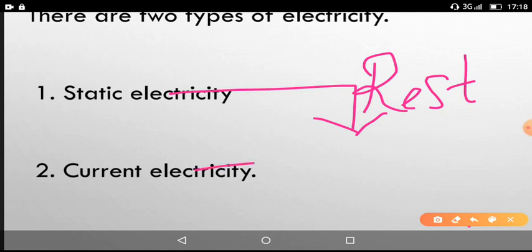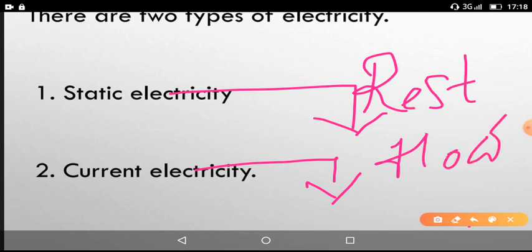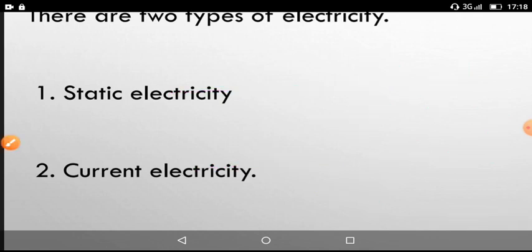And the second one is current electricity. Current electricity is produced due to flow of the charges, either electrons or any other charged particles. Mostly the electrons flow from one end to another end of the substance. This flow of electrons will produce current electricity. So we have two types of electricities. In this chapter, we are going to discuss static electricity only.